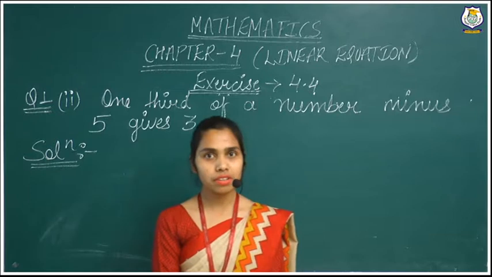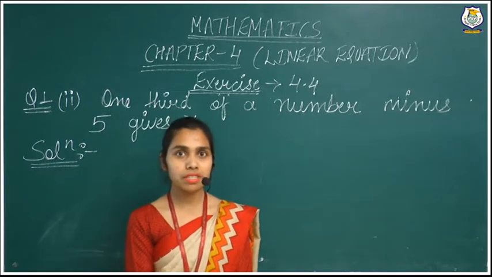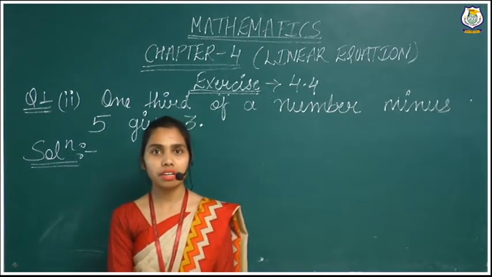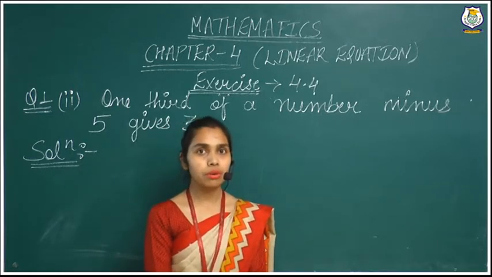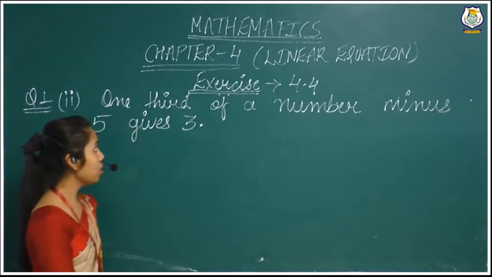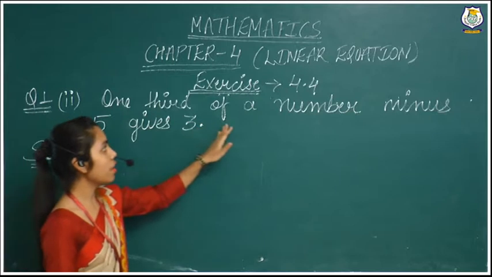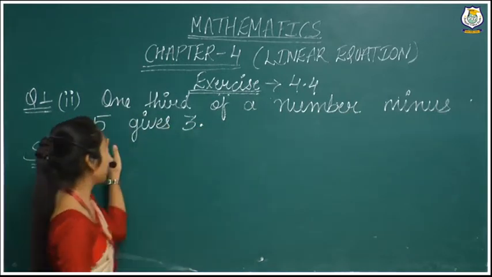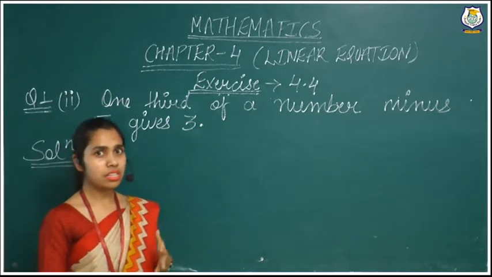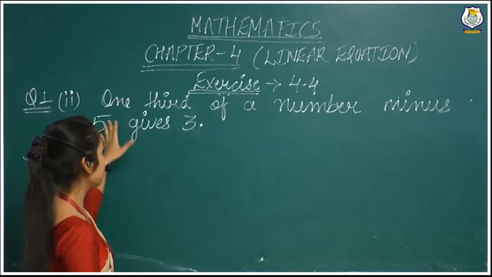After solving our first question, I think you all must be aware about how we will have to write down this statement. Now we will go through our second question. Our second question statement is 1/3 of a number minus 5 gives 3. The question statement is saying very clearly 1/3 of a number.